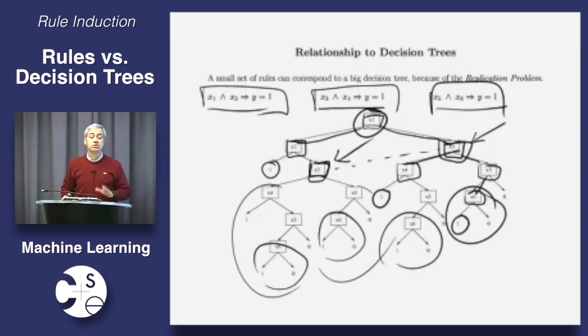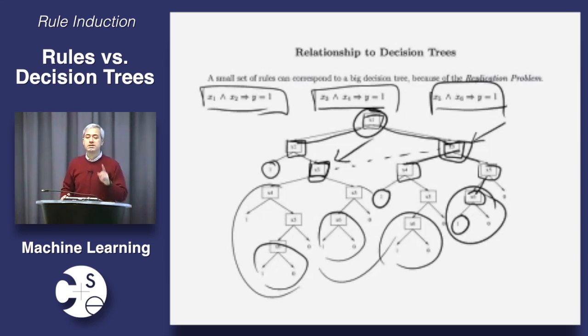What's another potential complication? We also saw this last time when we looked at rule post-pruning. With decision trees, you always know who's the winner because there's only one. You only go down one branch. With rules, well, sure, I have all these rules, and they all fire. So what do I do? In this case that I have here, that doesn't happen because I only had rules for the positive class. But jumping ahead, if I had rules for multiple classes, then I have a non-obvious decision to make.